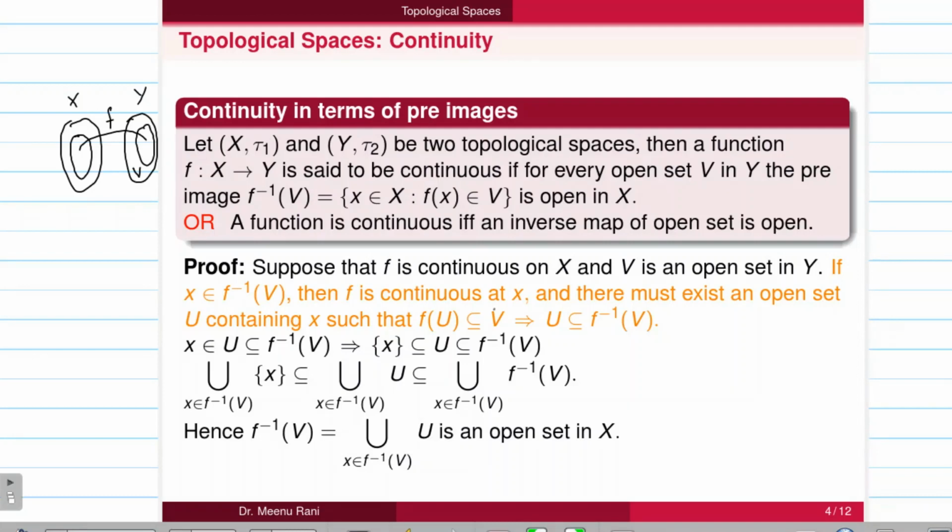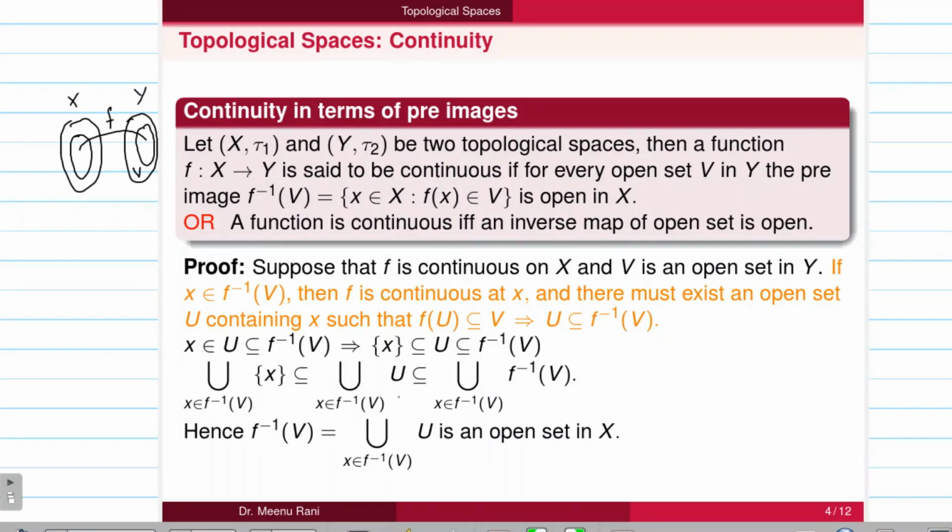Then from the definition of continuity at a point x, there exists an open set U containing x such that f of U is contained in V, which further implies U is contained in f inverse V. So U is an open set containing x which is contained in f inverse V. So this implies the singleton set {x} is contained in U which is contained in f inverse V.